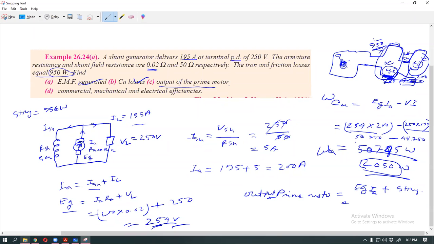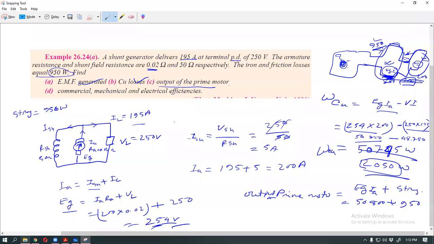EGIA is 50,800, and the iron loss is equal to 950.